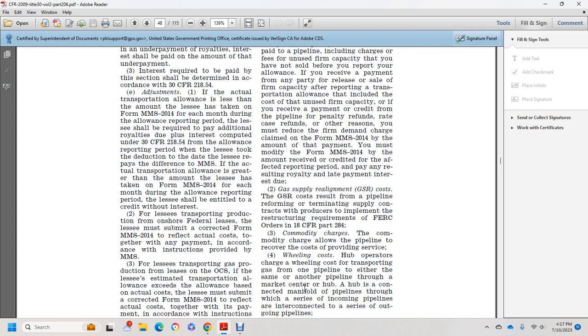Gas supply realignment costs. The gas supply realignment costs are the costs of pipeline reform and terminating supply contracts for the procedure to implement the restructuring requirements of the Federal Energy Regulatory Commission orders in Title 18 CFR Part 284.